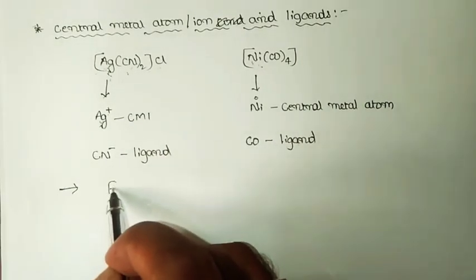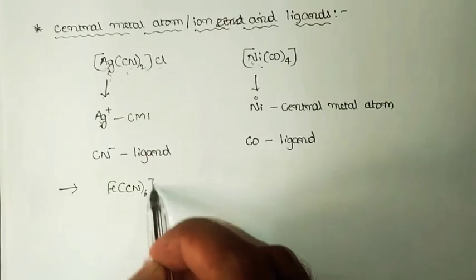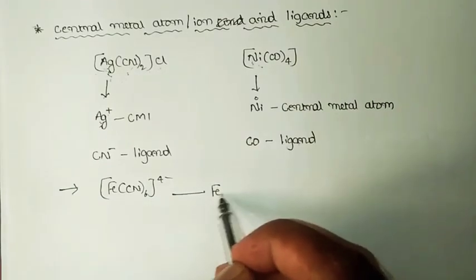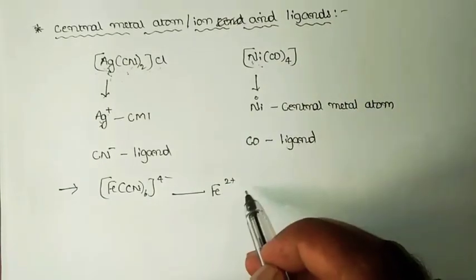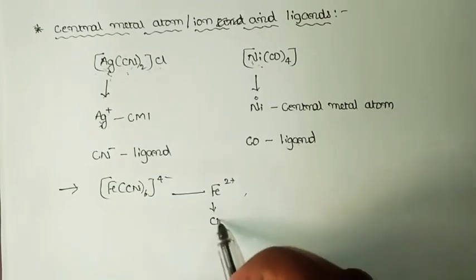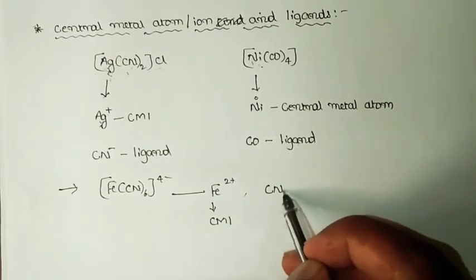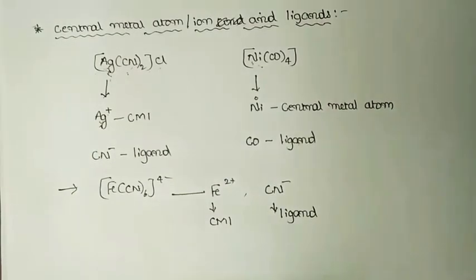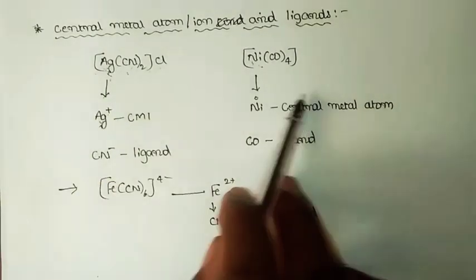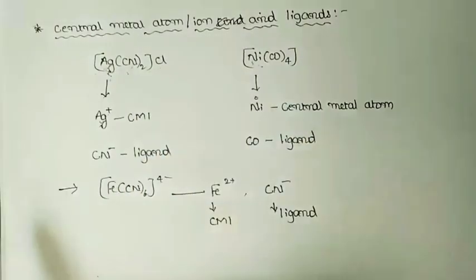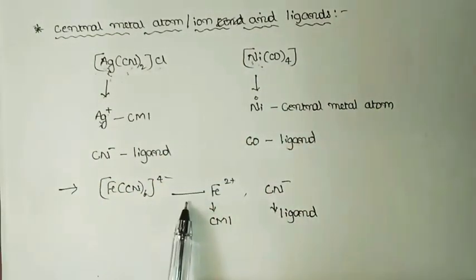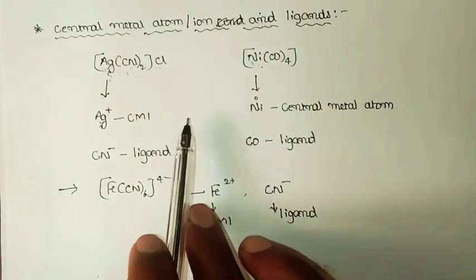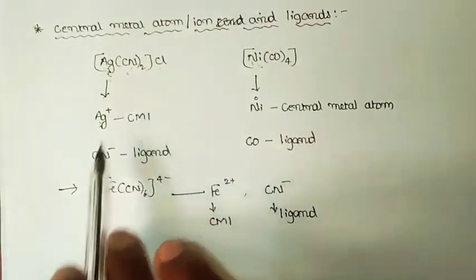Consider one more example, [Fe(CN)6]4-. Here the central metal ion is Fe2+, and the ligand is CN. This is the ligand in this particular complex. In this way, we can easily identify the central metal ion and the ligands in a complex salt. In the next video, we shall learn about the classification of ligands.